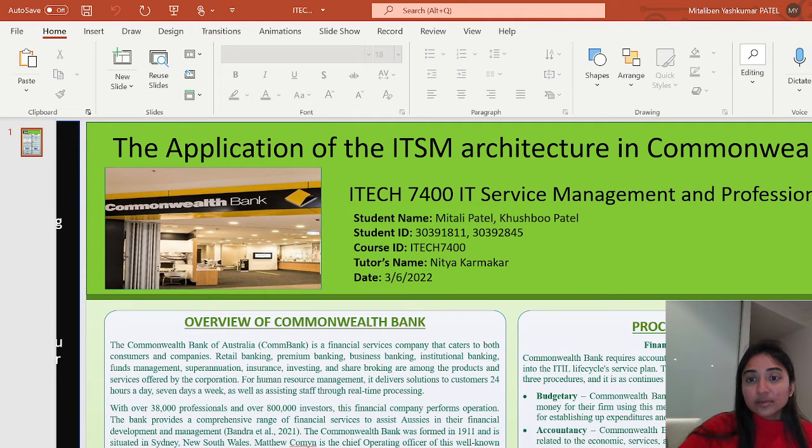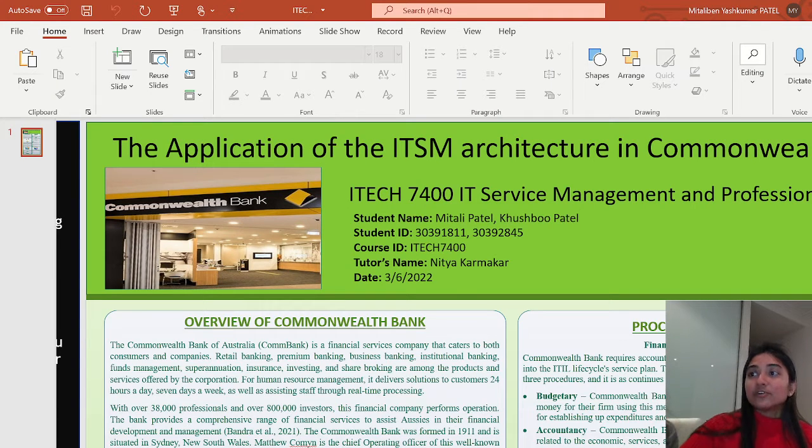Budgeting comprises a monthly negotiating cycle for establishing expenditure and monitoring the current budget. Accounting. Commonwealth Bank could use this method to fully account for all expenditure related to economic services and consumers. Billing. Commonwealth Bank should make this requirement for billing to account for all the keys to maximize.